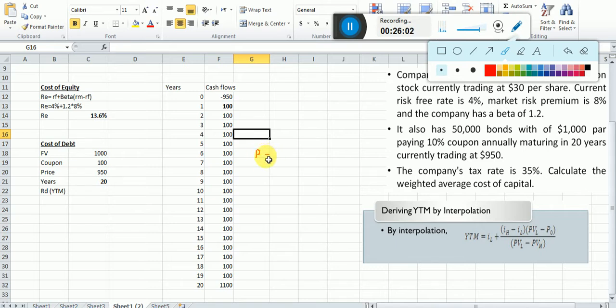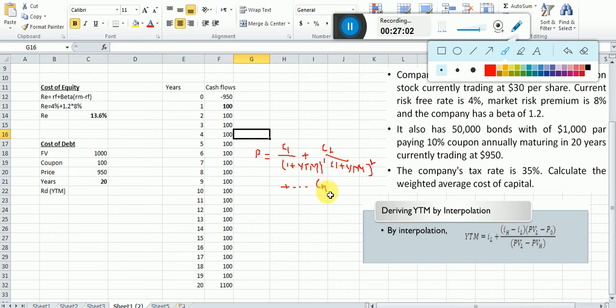This is the price of the bond which is given, equal to the cash flow at year 1 divided by 1 plus YTM, which is the internal rate of return, raised to power 1, plus the coupon, which is the cash flow in year 2, divided by 1 plus YTM, sorry for my handwriting, raised to power 2. And this goes for how much? 20 years.